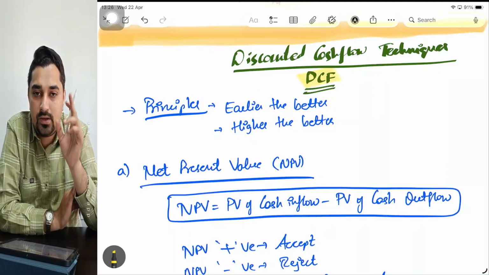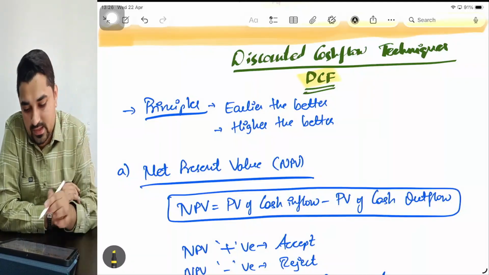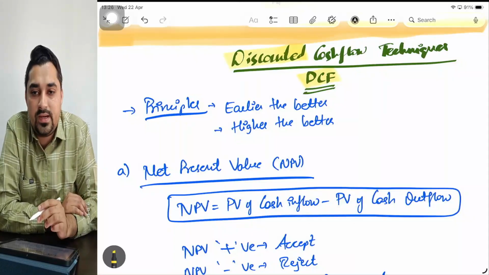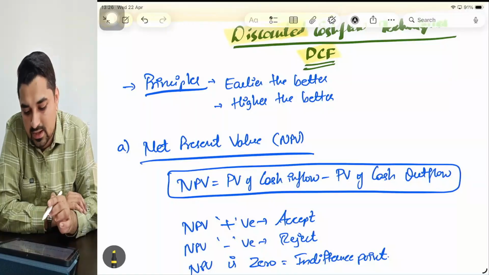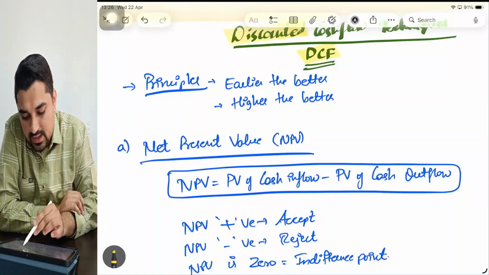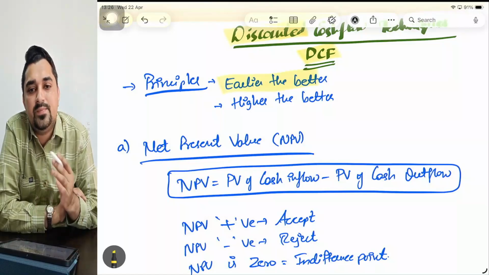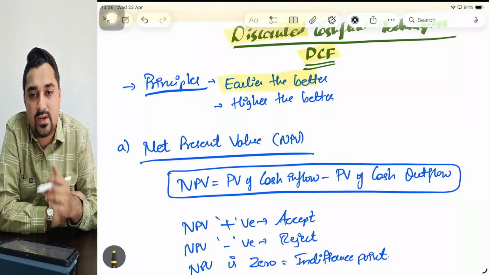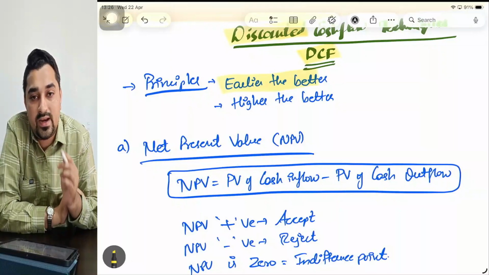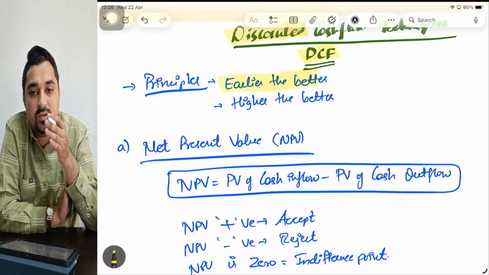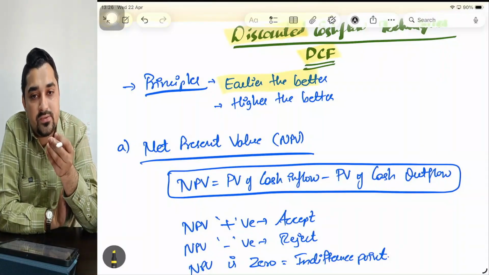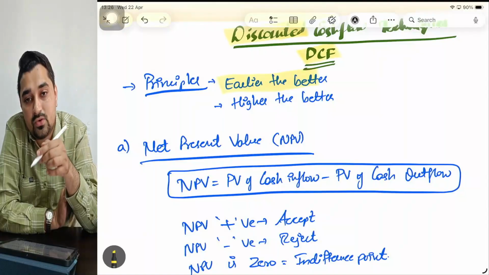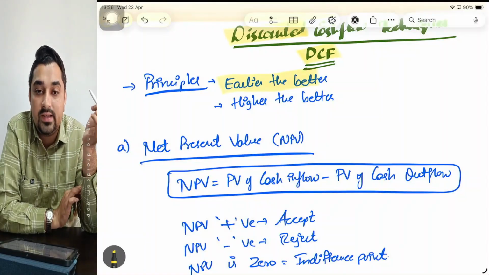Point number 1. Point number 2, we are also considering time value of money because we are discounting them at the appropriate discount rate. Now what are the principles on which these DCF techniques are based? They are based on 2 principles. One is the earlier the better principle. Earlier means cash flows are always better earlier. Why? Because of the time value of money: 1 rupee, if I receive it today, will be 1 rupee only. If I receive it after 10 years, the value will be down. In other words, 1 rupee received today is more valuable than 1 rupee received after 10 years.